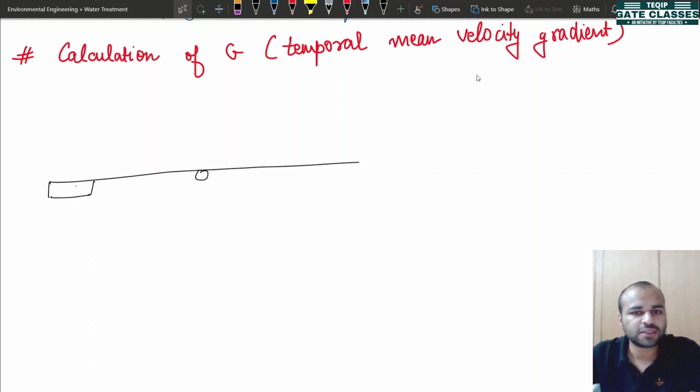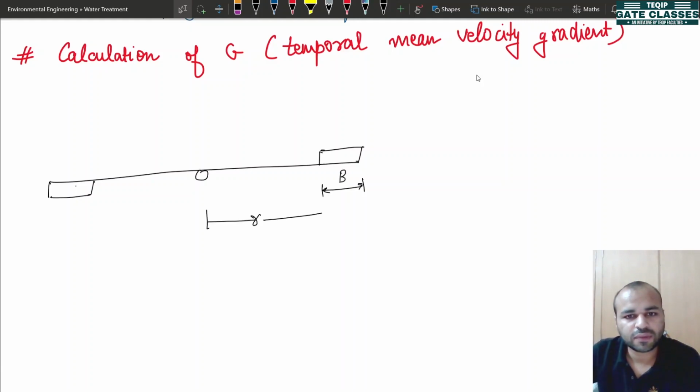These are your pedals. This is your width of the pedal. This is the radius. This is your value of n, that is the rotations per minute value.